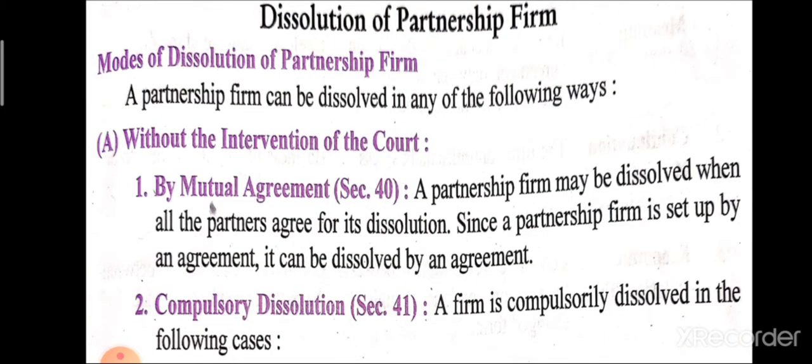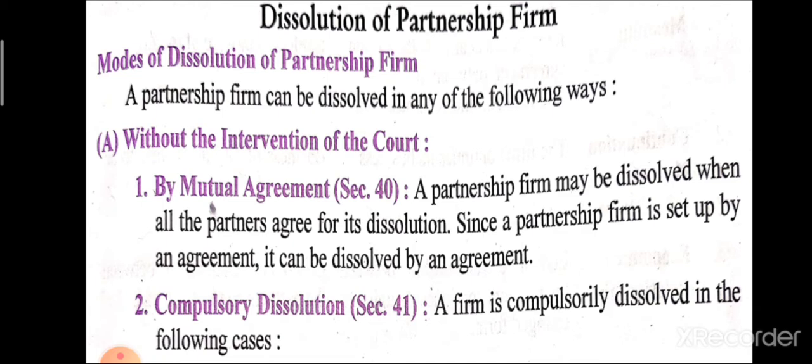Then dissolution of partnership firm. Dissolution of partnership firm comes in the following ways. First one is without the intervention of the court. It means in this type of dissolution, the court is not involved. The first one in this type is mutual agreement. When all the partners want to dissolve their business, at that time with the consent of all the partners, the business gets dissolved. That is called mutual agreement.